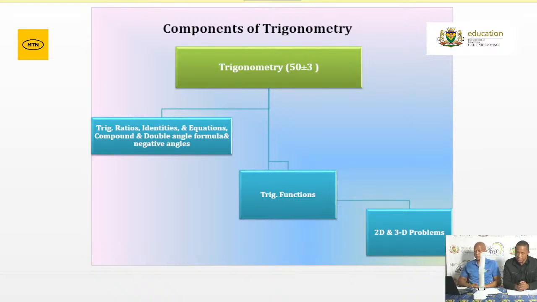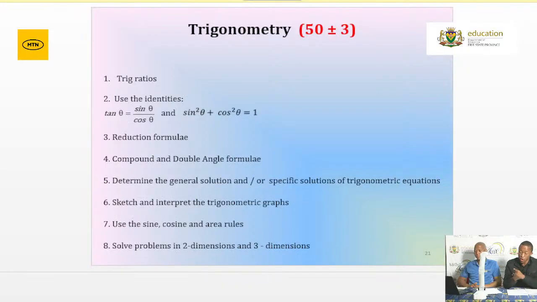Now, concepts to revise before you write on Monday. Your trigonometric ratios. Sine of an angle is equal to the opposite side divided by the hypotenuse. Remember your definitions. Cos of an angle is equal to the adjacent side divided by the hypotenuse in a right angle triangle. And the tangent of an angle is equal to the opposite side divided by the adjacent side in a right angle triangle. Remember, your definitions work mainly in your right angle triangles.